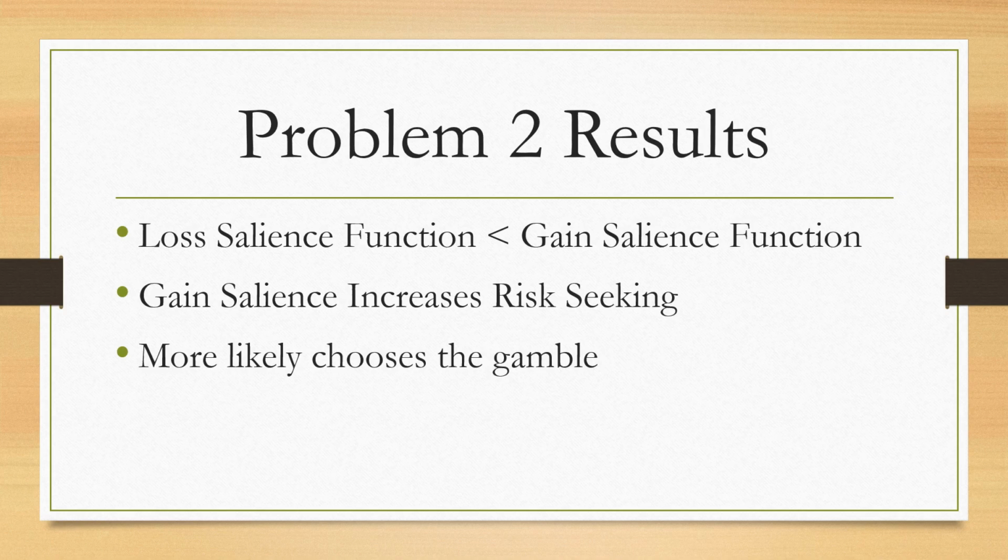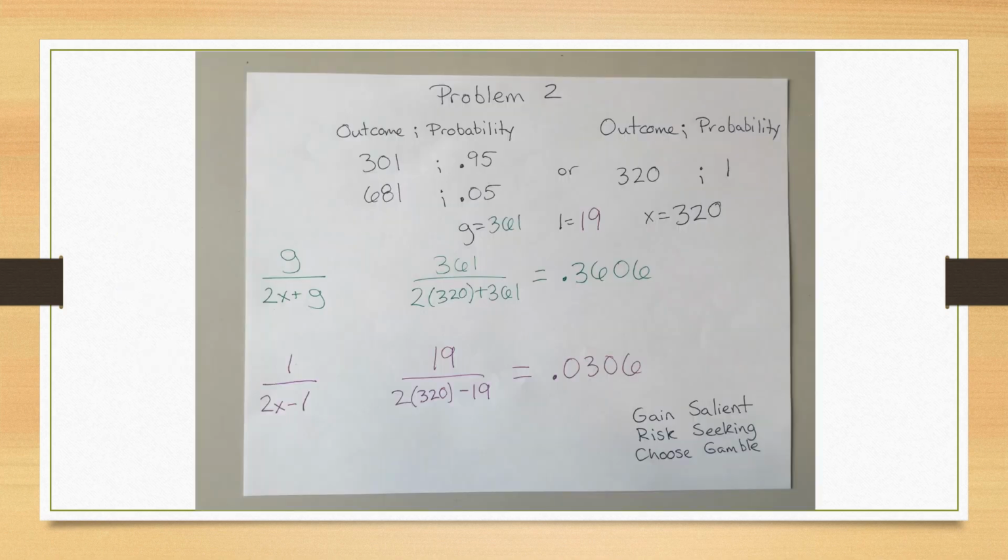In problem 2, the loss salience function's absolute value was less than the gain salience function's absolute value. So gain salience is dominating here. So gains are salient. So gain salience increases our risk-seeking behavior, and we're more likely to choose the gamble. Again, you can see the work from problem 2 shown here to work through the math.